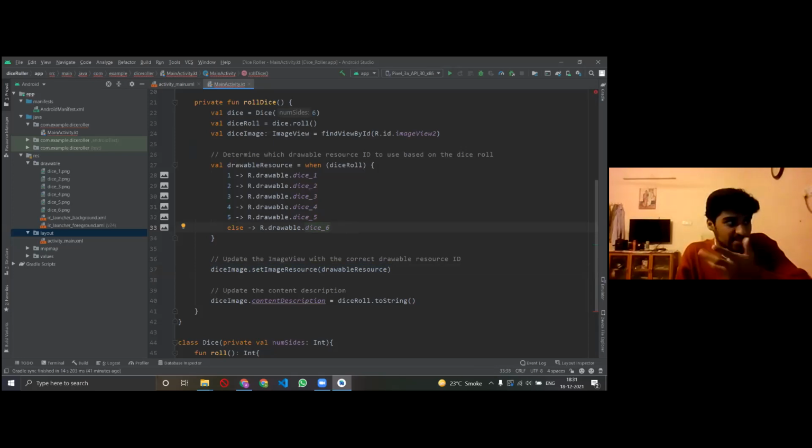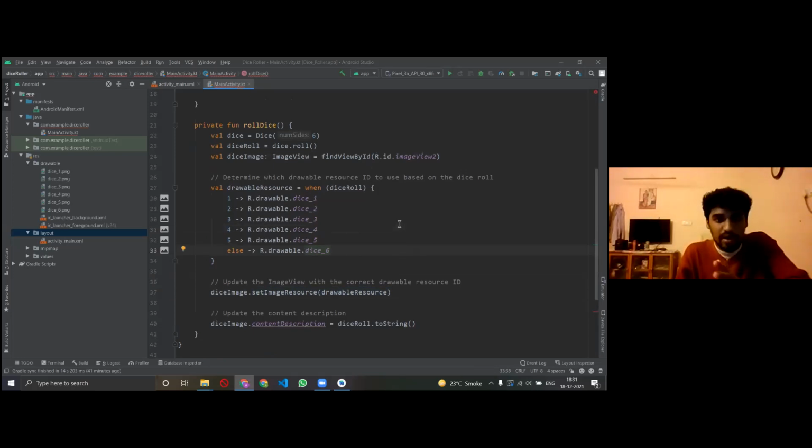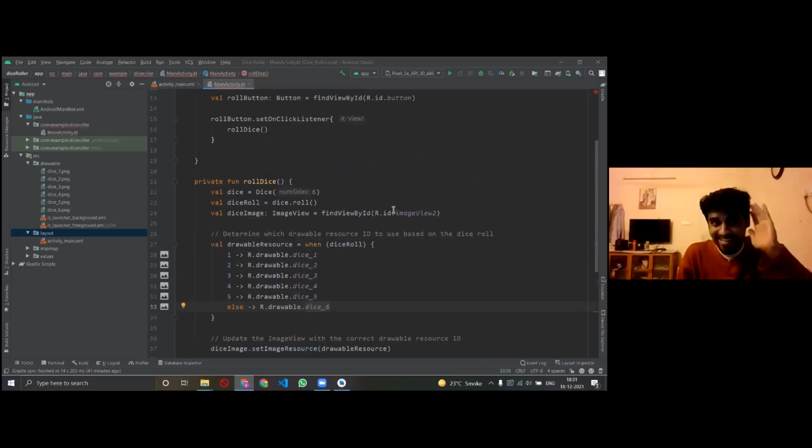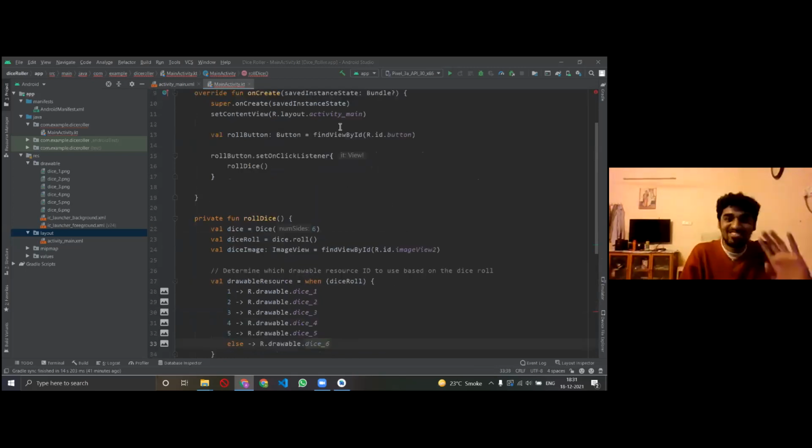So now we have basically done coding our app, right? Now all we have to do is test it. Chal raha hai ki nahi, right? So fingers crossed for that.